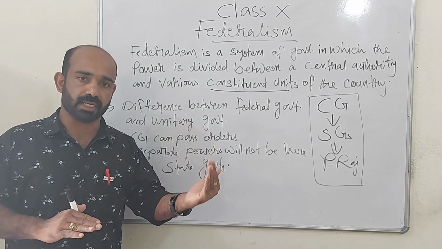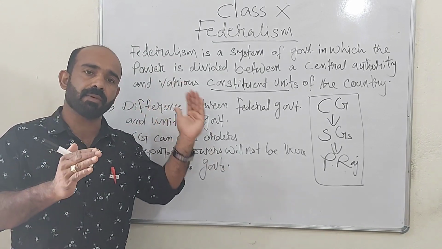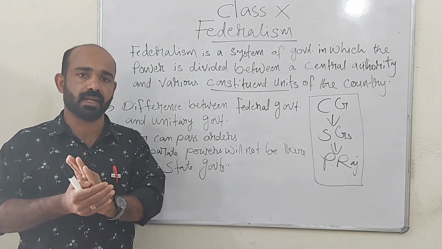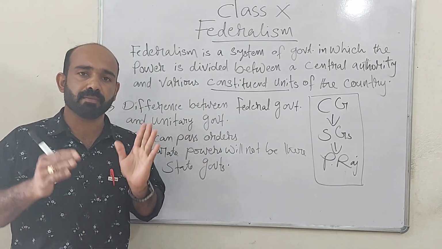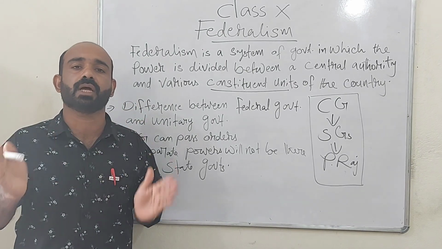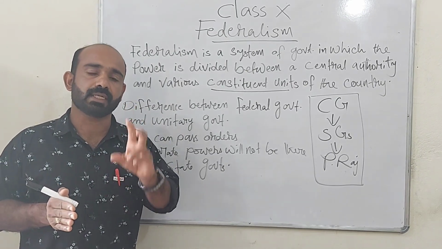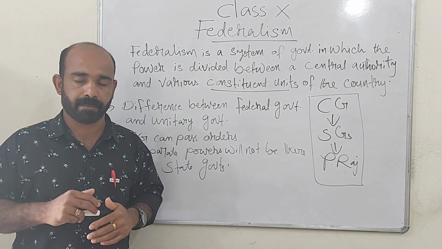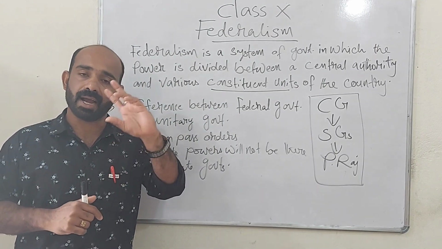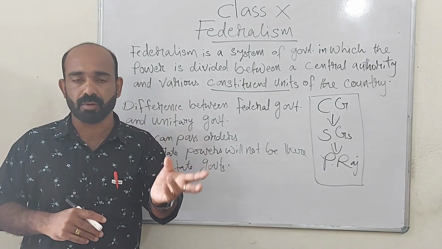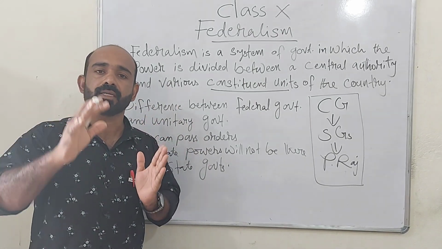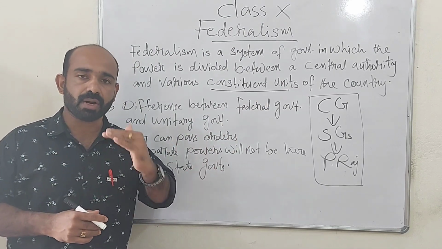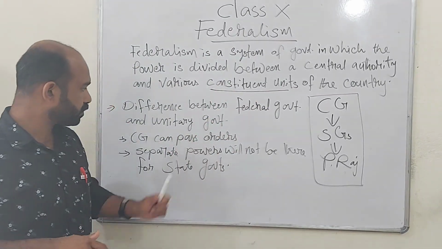Or in some countries, even though central government is there and regional governments are there, still regional governments may not be able to enjoy their powers because central government will be able to control regional governments. And that's why we can say that either there is only one level of government or regional governments will be subordinate to the central government or under the control of the central government.